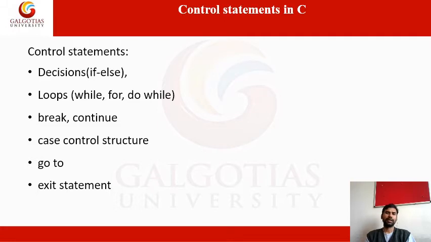Next are the unconditional control statements. These are break, continue, goto, and exit. So these are unconditional control statements. The case control structure is a conditional control statement. So among these, decisions, loops, and case control are the conditional control statements, and break, continue, goto, and exit are the unconditional control statements.